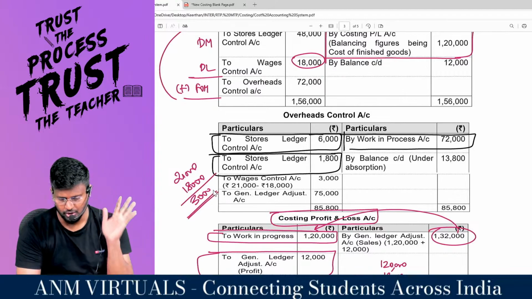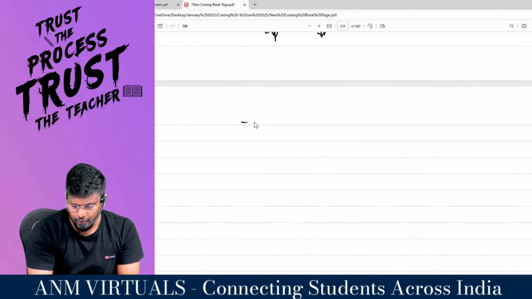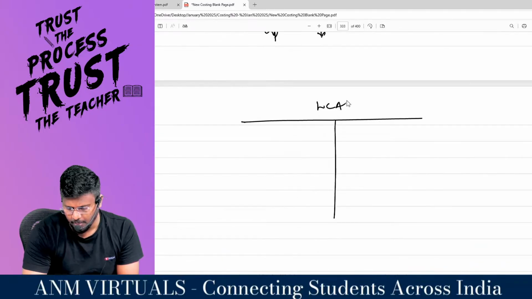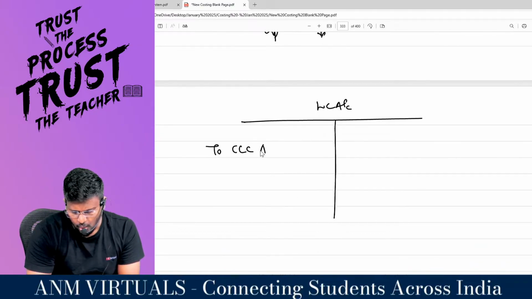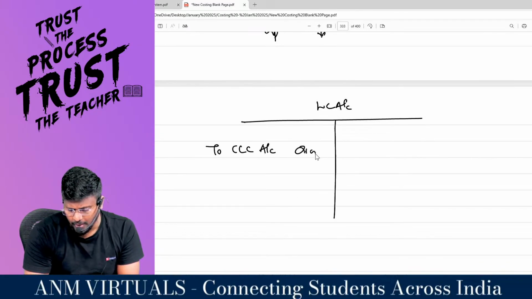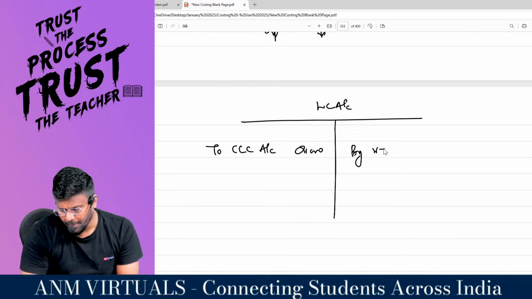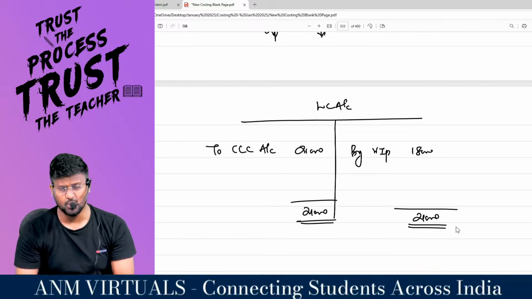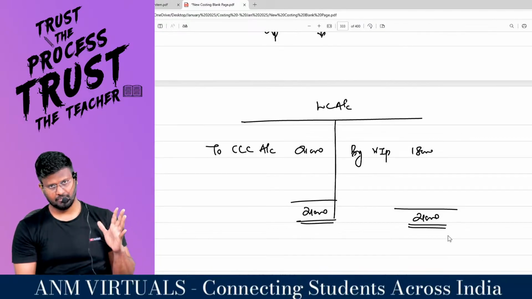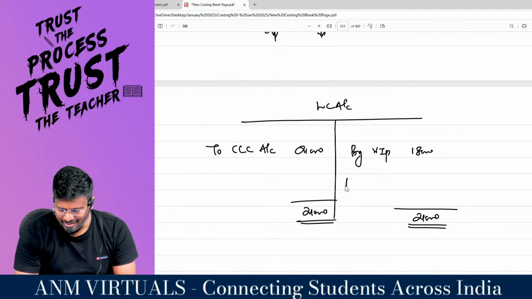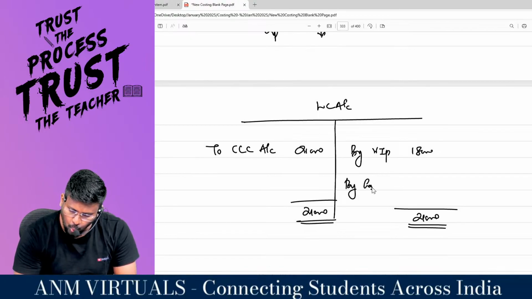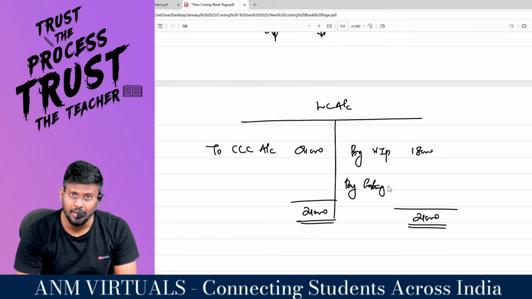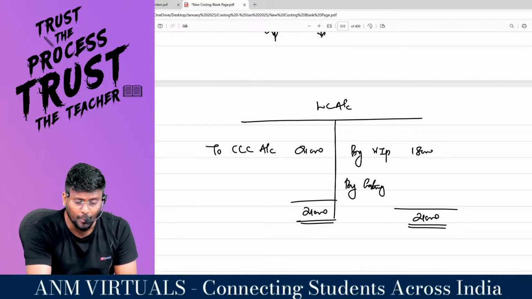This is under absorption. If you see the wages control account, to cost ledger control account or general ledger adjustment account, 21,000 will be there. By WIP control account, 18,000 is there. Automatically there is a debit of 21,000 and credit should also be 21,000. So there is a short credit, the under absorption. This should be transferred to the costing P&L account, but first we'll be transferring to the overhead adjustment account, then to the costing P&L account.